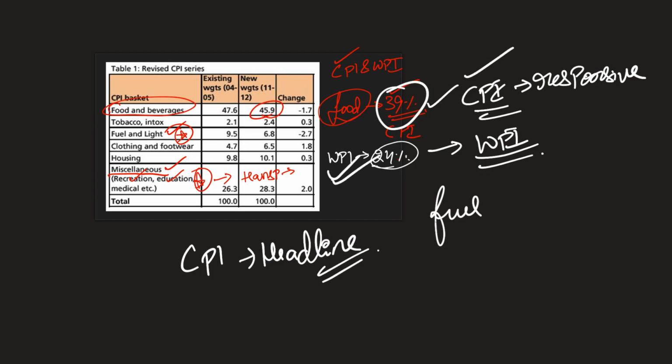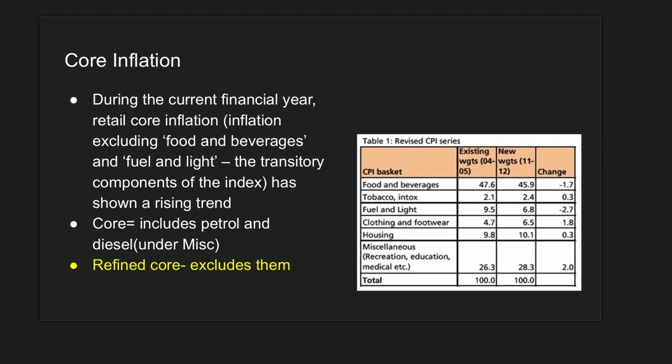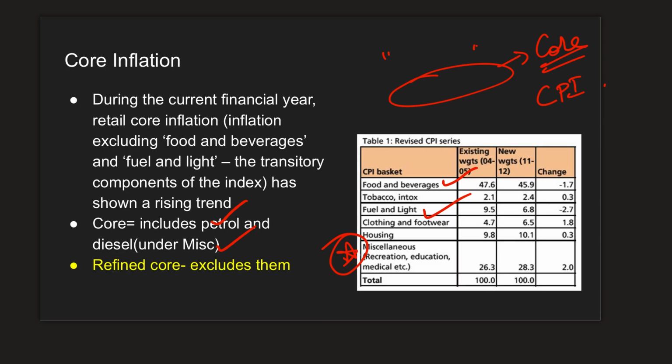Now, if you're talking about core, what is core? Let us see. So naturally, the volatile items like food and beverages and fuel and light, if you remove them, the number that you get, the basket of goods that you get constitutes core inflation or core CPI. At the same time, you also have to remember that petrol and diesel consumed by individual consumers, not in the transport sector or anywhere else, will come under miscellaneous, because it is something that is variable from family to family, but it is still very important.